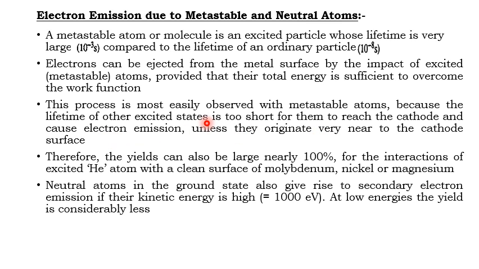So this can be observed with the metastable atoms only, because the lifetime of metastable atoms is very large, so they can easily move towards and reach the cathode, and then liberate electrons. If the atom has a short lifetime, the electrons will not be liberated, because once it moves towards the cathode it will vanish, unless it originates very near to the cathode surface.